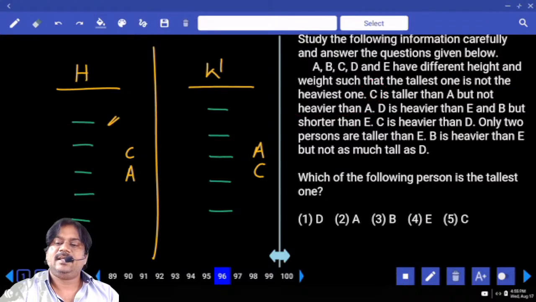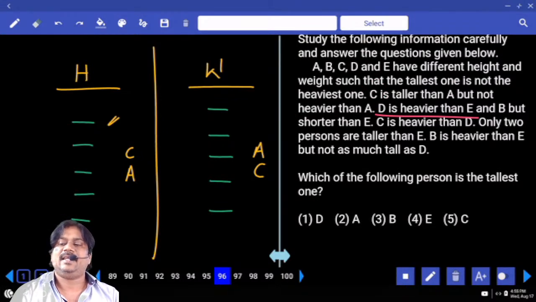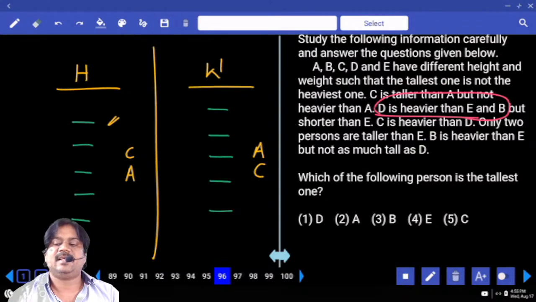Right. Next, D is heavier than E and B but shorter than E. D is heavier than E and B, which is the weight comparison.